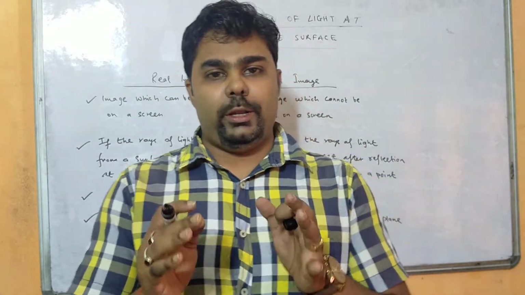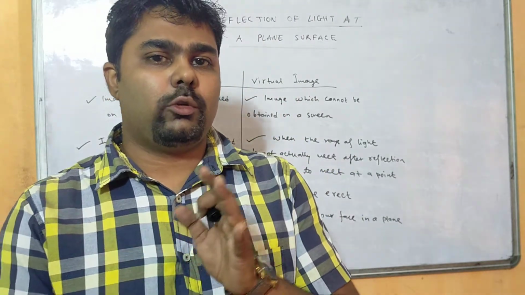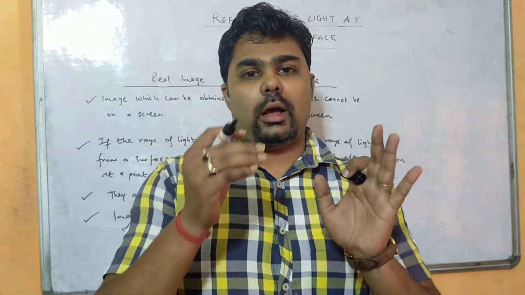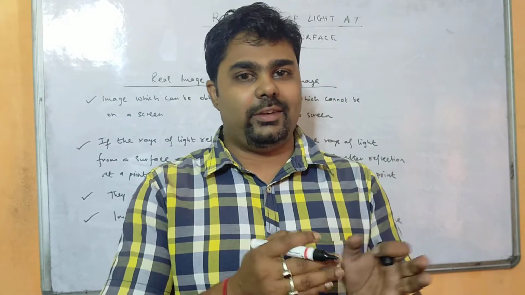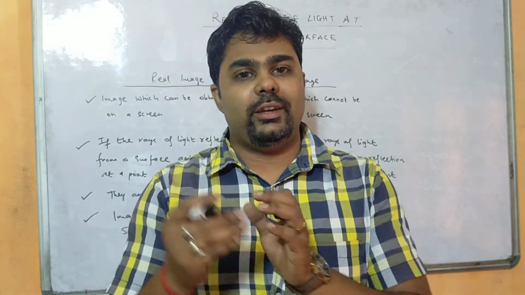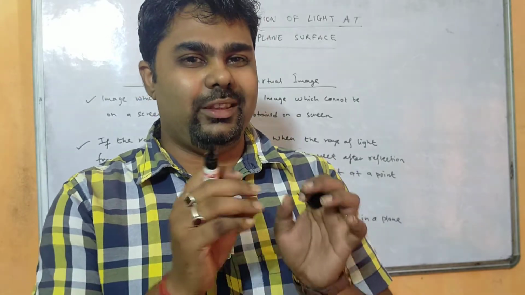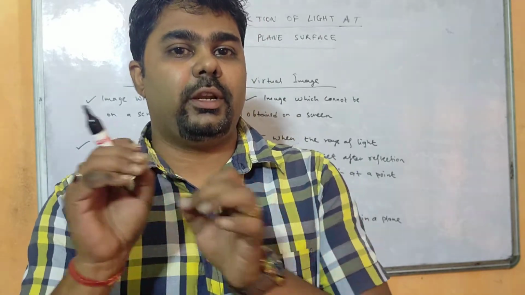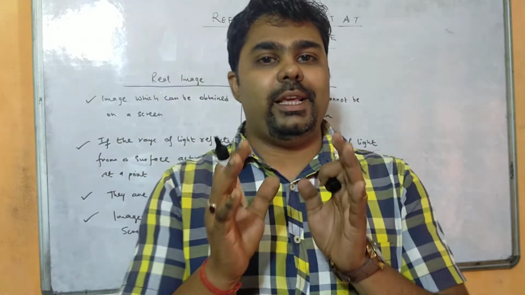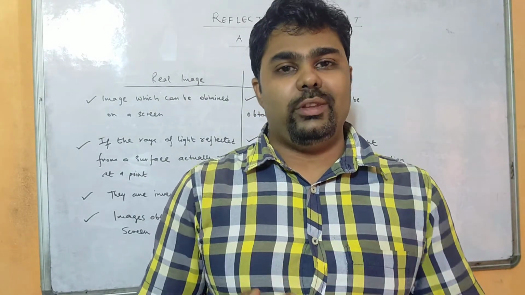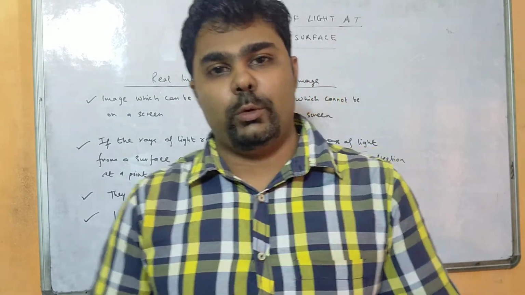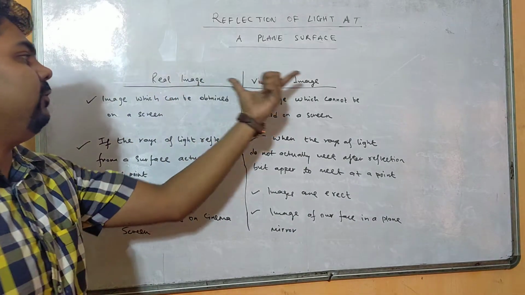So I repeat, whenever a ray of light falls on any surface, after striking the surface it gets reflected. Once it gets reflected, the rays appear to meet at a particular point. Whenever these rays of light after reflection meet at a particular point, at that point an image is formed. So these are called images. Now images can be of two types: a real image and a virtual image.